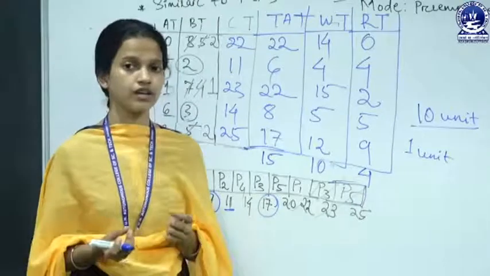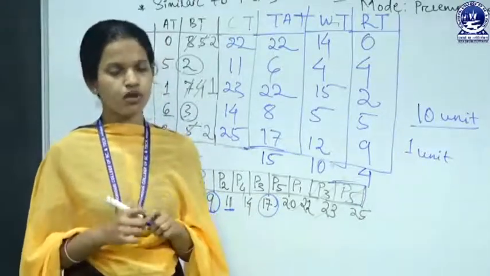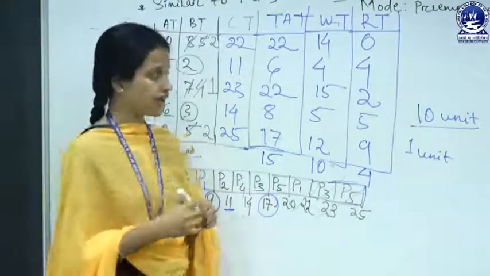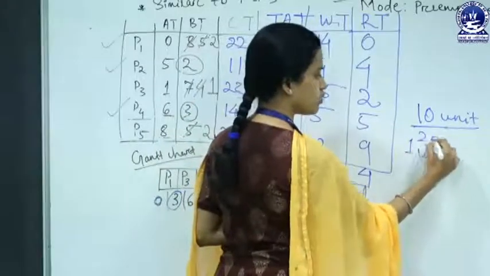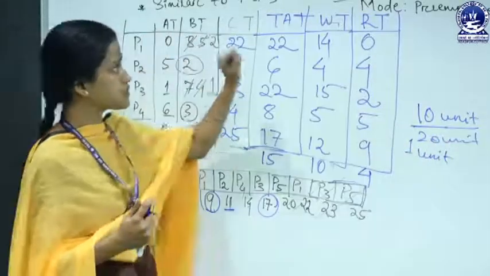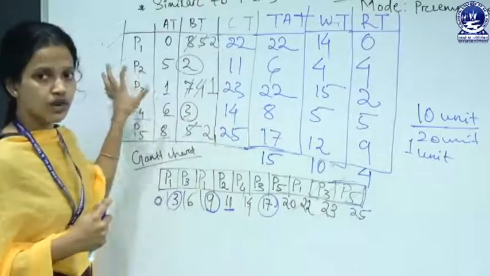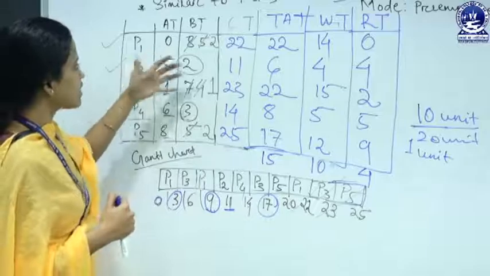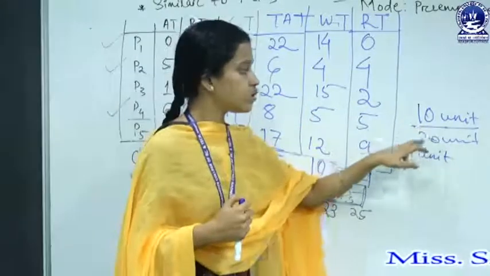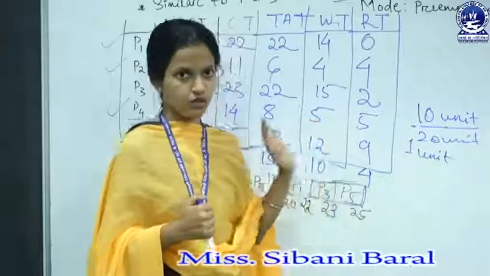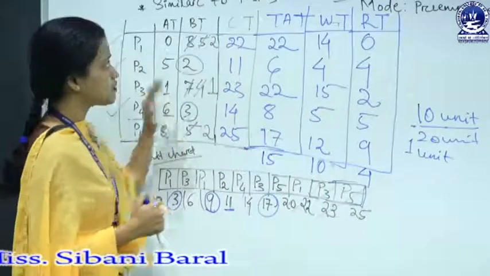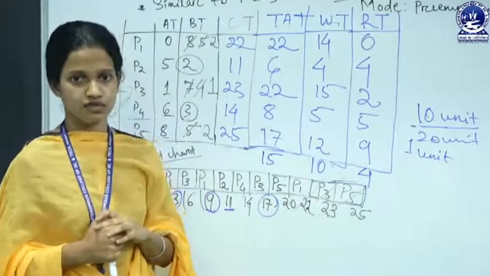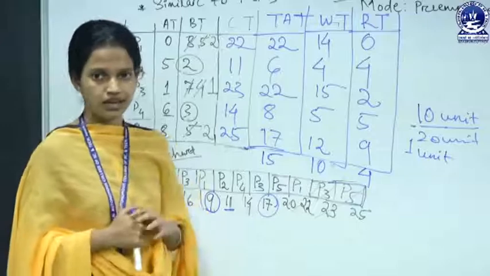If we take a small time quantum, then more and more context switching will happen, and if we take a large quantum like 10 units or 20 units of time, it is similar to FCFS, because we pick up the process which comes first, and it will execute on the CPU for 10 and 20 units of time. Then it will work just like the FCFS algorithm. So we cannot say it is better than FCFS. That is the main drawback of this round robin algorithm.